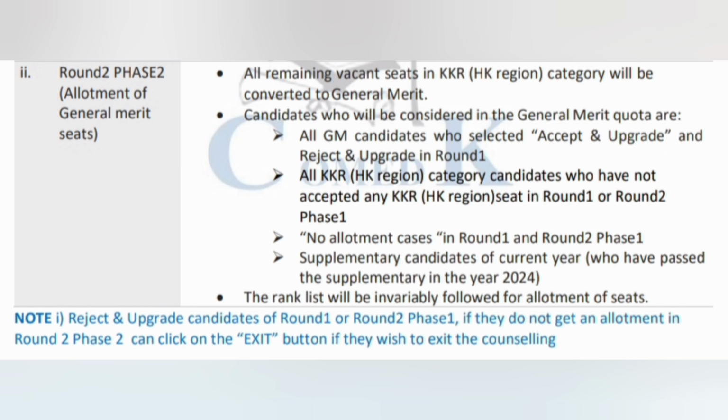All the KKR HKR students who have not accepted a KKR seat in round 1 or round 2 can also participate here, but for the general merit seats. No allotment cases in round 1 and round 2 phase 1. That's why I mentioned at the start of the video, those who do not get any seat will be automatically taken into all the rounds. So they will be taken as no allotment cases.